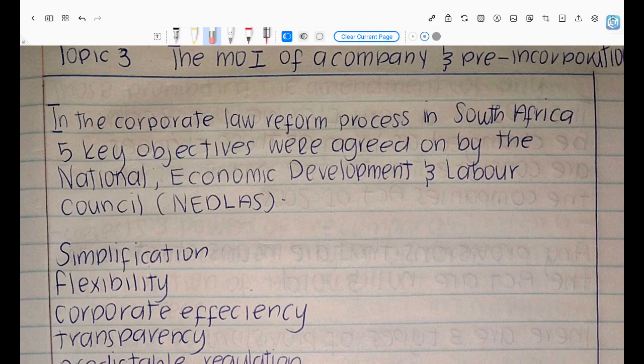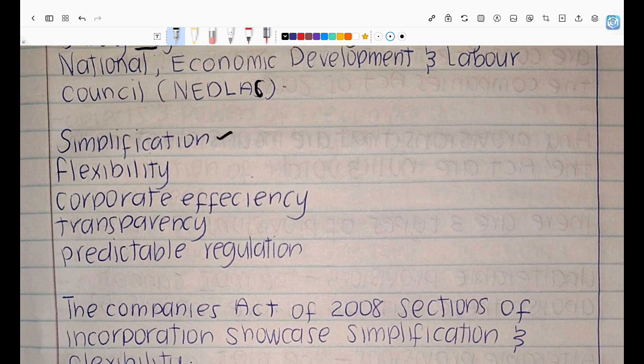So in the corporate law reform process in South Africa, 5 key objectives were agreed upon by NEDLAC, right? Remember in topic 1 I talked about NEDLAC and said there was a transformation from the old Companies Act of 1973 all the way to the new Companies Act of 2008. During that corporate law reform process there were 5 objectives agreed upon by NEDLAC: simplification, flexibility, corporate efficiency, transparency, and predictable regulation.